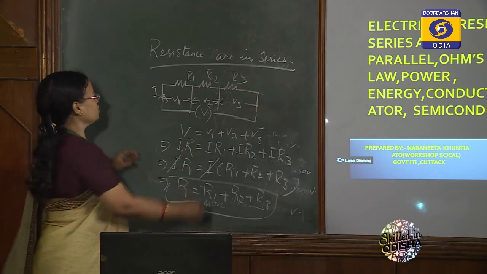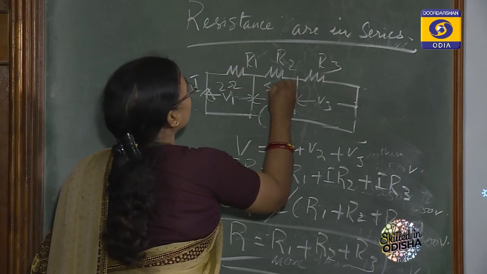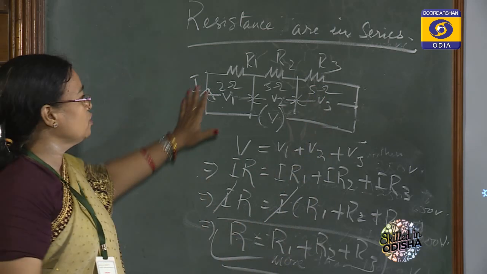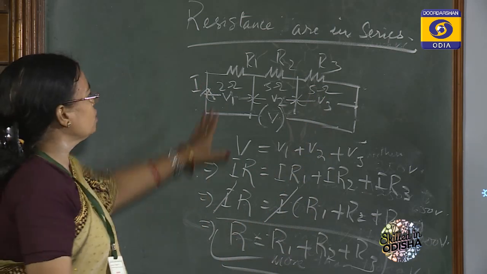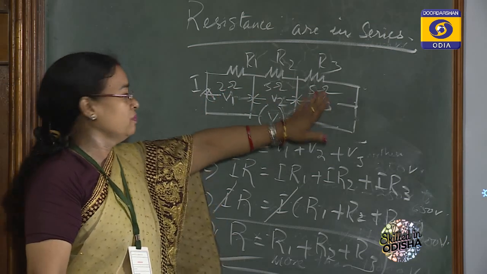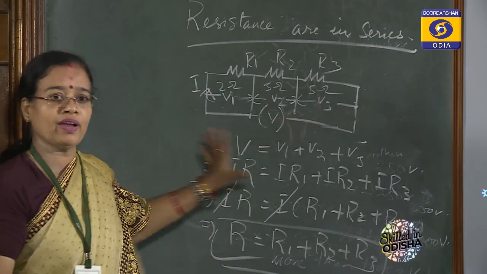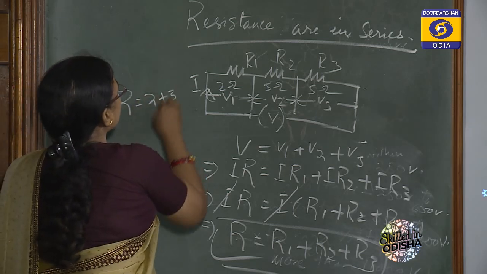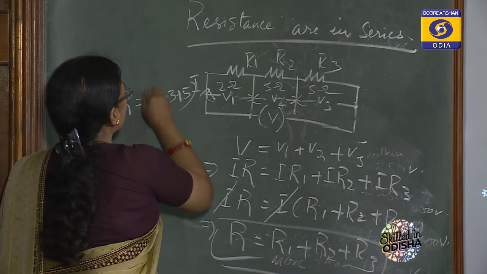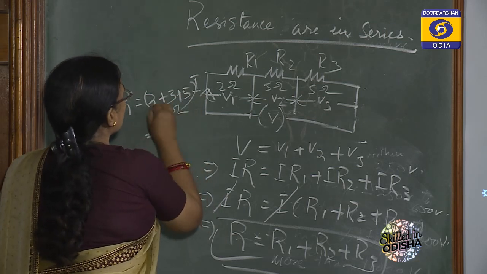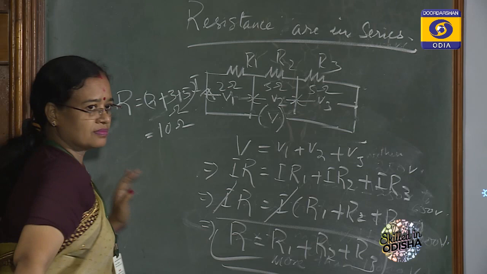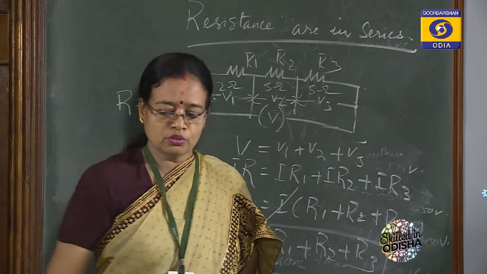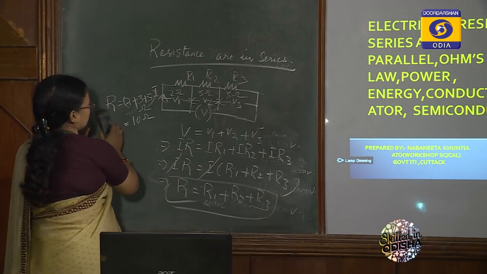Nice example, one problem for you. Suppose you have 2 ohm, 3 ohm and 5 ohm connected in series. The equivalent resistance R is equal to 2 plus 3 plus 5. Very simple. That is equal to 10 ohm. Then come to the parallel connection.